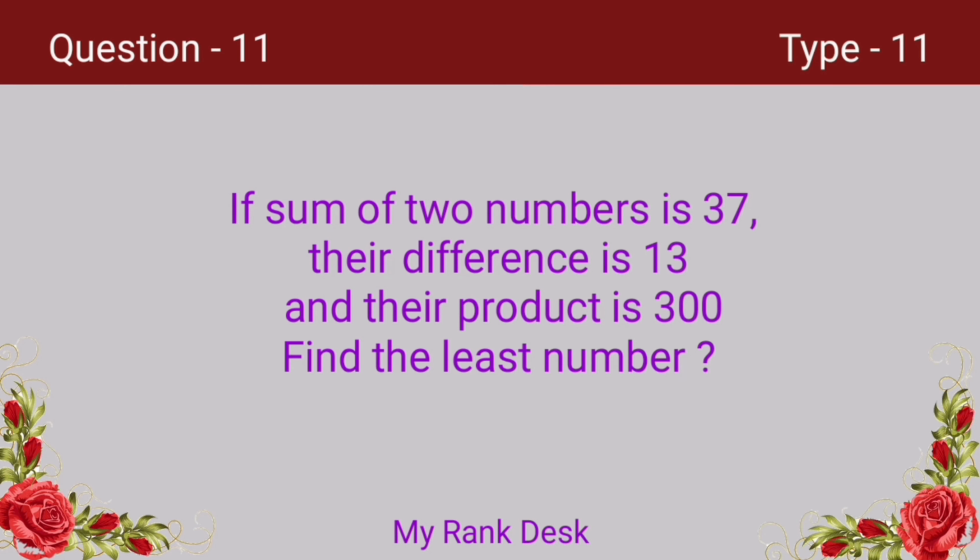Next question. If sum of two numbers is 37, their difference is 13 and their product is 300, find the least number. Let's see how we can solve this problem. When sum of two numbers, their difference and their product are given and ask for the least number, divide double of the product by the sum of the numbers and their difference.